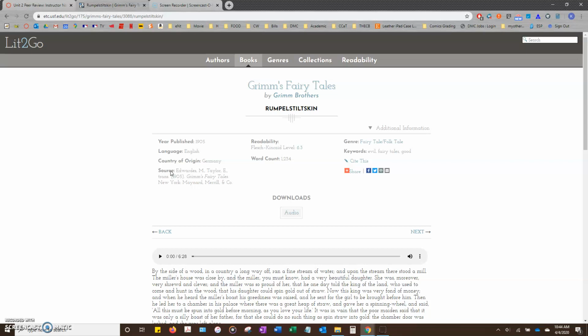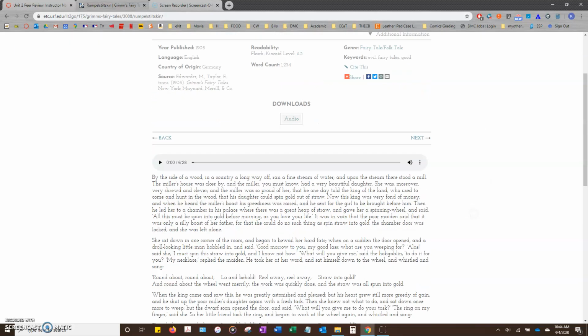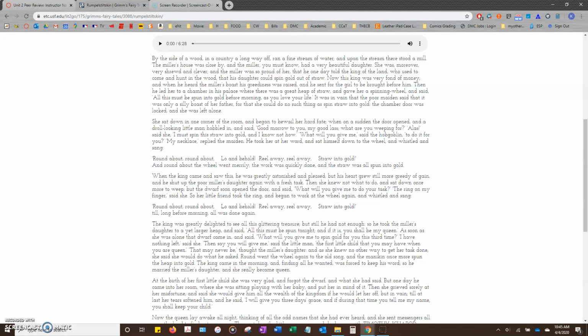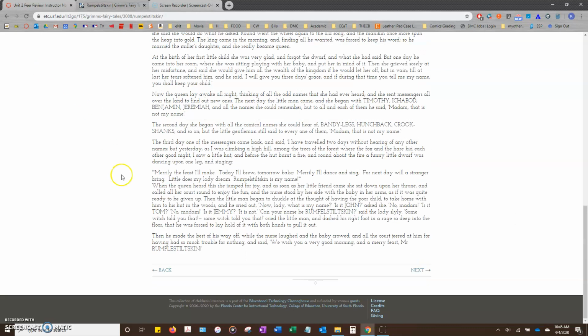Okay, so I would say Grimm Brothers is correct with being the author of this. I would consider the website name. So I would put Grimm Brothers first in the place of the author's name. Grimm Fairy Tales next as the website name, and lit2go as the publisher of the website. Let's go down to the bottom and take a look at the copyright and see if that's holding up.